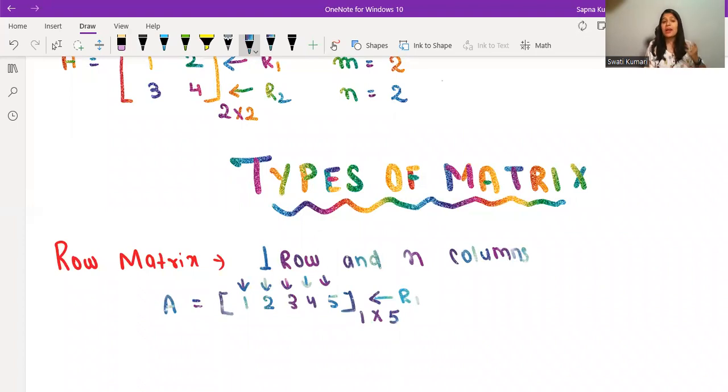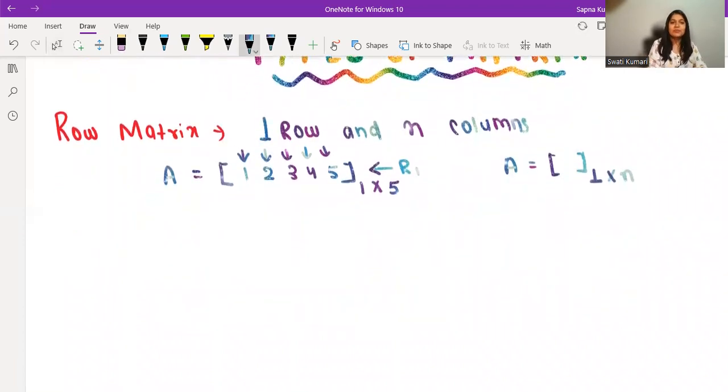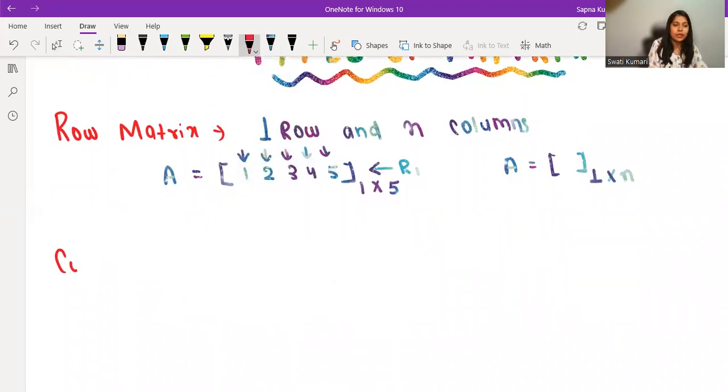Now, in general, how do we write down the order of a row matrix? It is something like this: a matrix A, with this bracket, and then 1, because the number of rows is always going to be 1. So 1 cross n. This is how we write down the order of a row matrix. I hope it's clear. And now let's move to our next matrix, which is of course the column matrix.